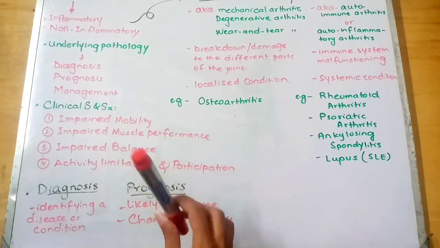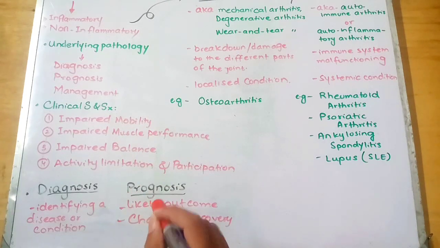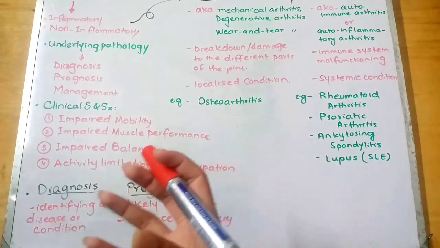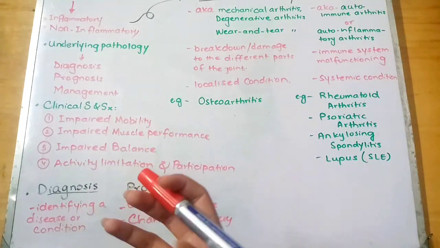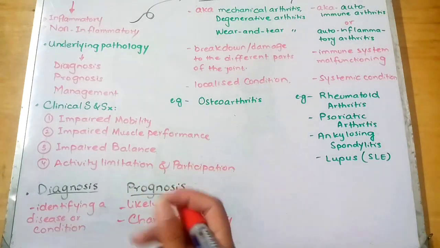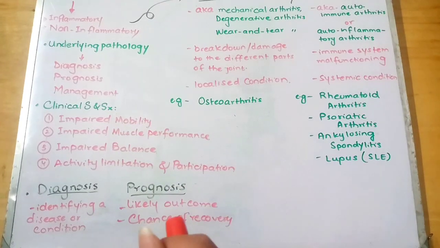Whenever the joint is involved, there are some typical signs of the joint involvement. These signs can be capsular pattern. The capsular pattern is basically the characteristic limitation of the pattern. And on my channel, there is a separate video with the name of capsular versus non-capsular pattern. I will share its link in the description below.